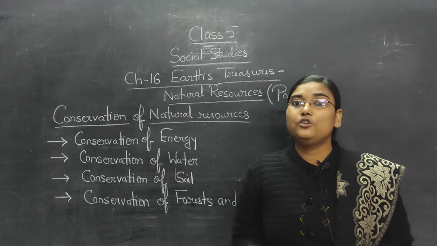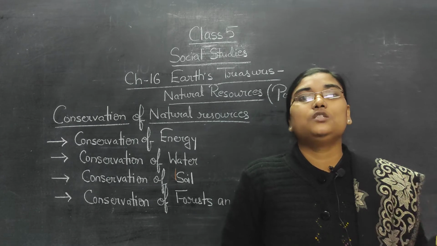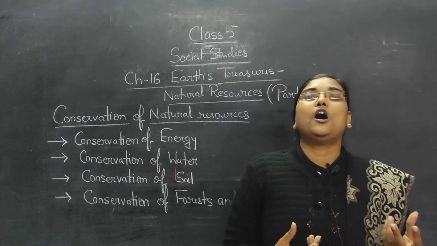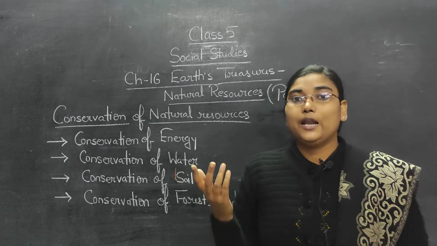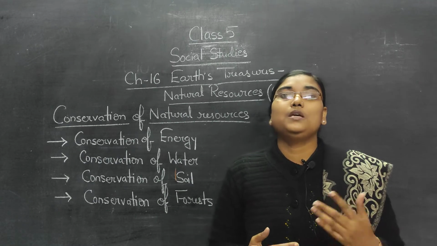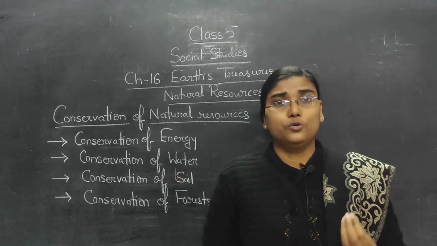Next thing that we can do is the farmers can do actually that they use less pesticides or chemical fertilizers, because it is very harmful for the soil. And they can use natural manures, and they can use mixed cropping technique to reduce the soil erosion.